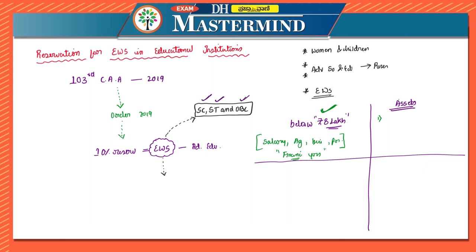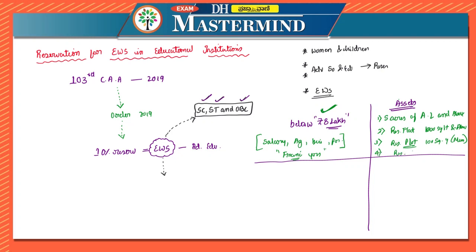First one, if they are having 5 acres of agricultural land and above, 5 acres or above, they are ineligible. Second one, if they are having a residential flat of 1000 square feet and above, they are ineligible. Third condition, if they are having a residential plot, it is not talking about a flat, it is talking about a plot of 100 square yards in municipalities, that is in the urban areas, then they are ineligible.